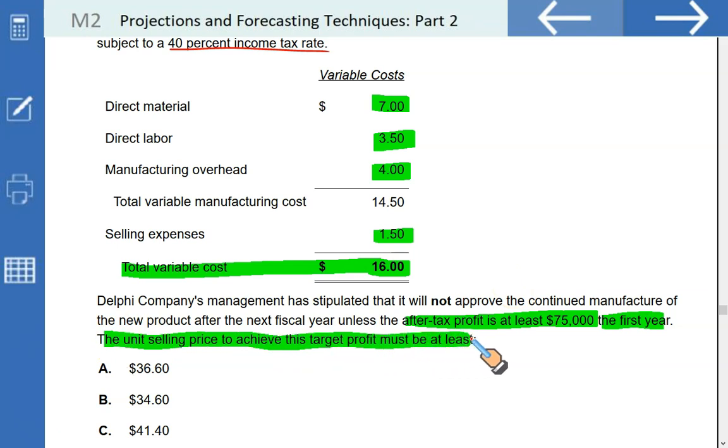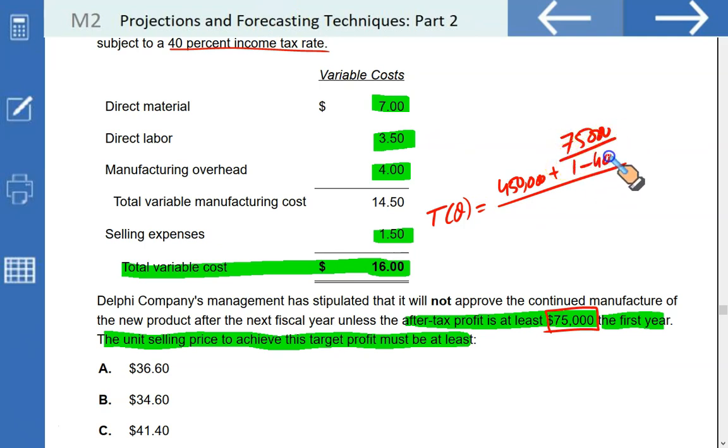Amazing question. So we need to set a selling price sufficient not only to earn this much after-tax profit, but also to cover your fixed costs. What I'm going to do, I'm going to use this formula. The target quantity sufficient not only to cover your fixed cost of $450,000, but also generate a net income of $75,000, times 1 upon 1 minus the tax rate, divided by the unit contribution margin, which we can only calculate if we have the selling price.